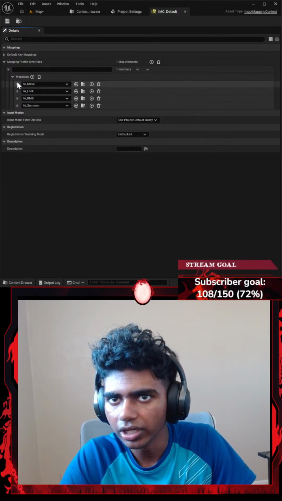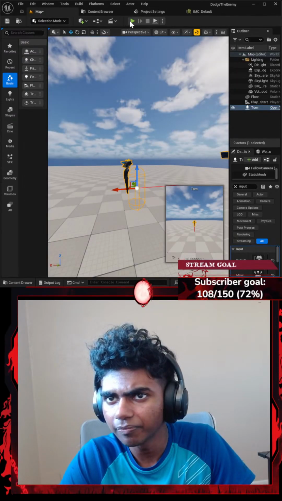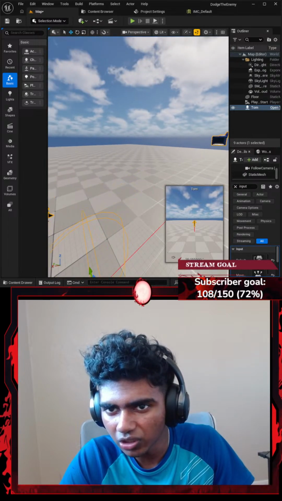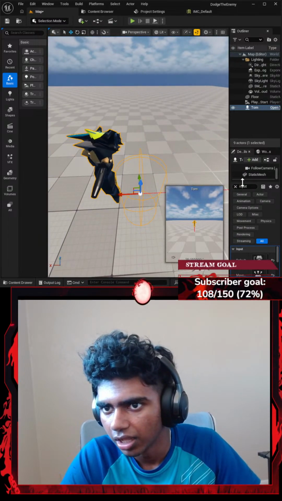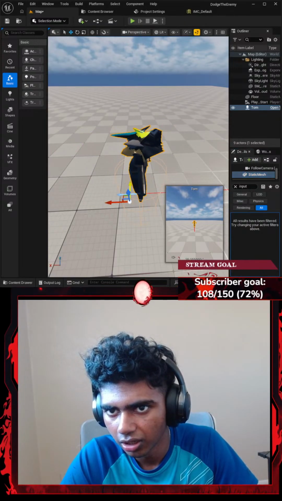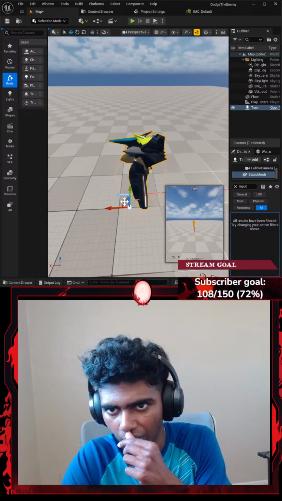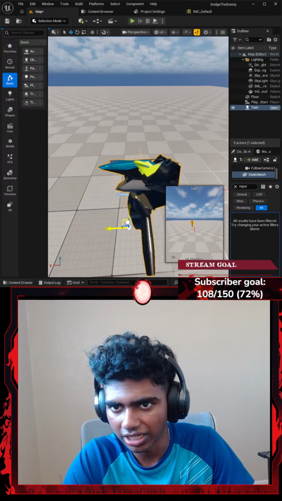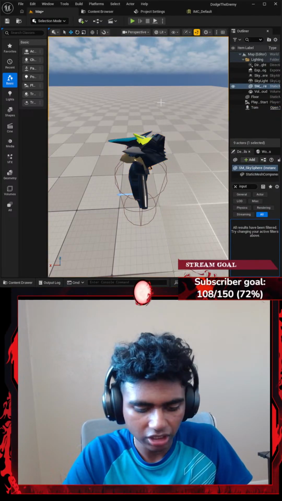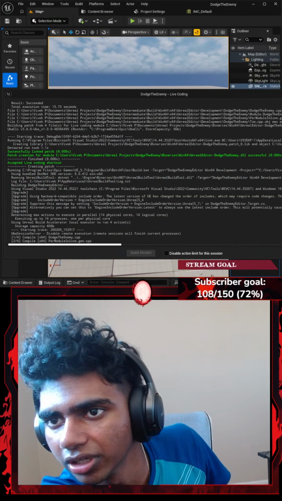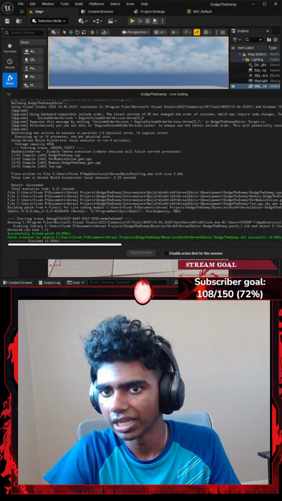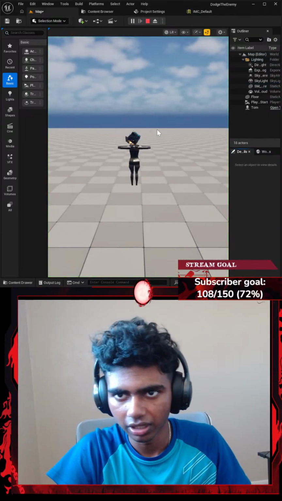Maybe I just did not compile it properly? Let me get myself in the capsule real quick, since I move really quick towards the left or right. Let me click my static mesh and get it inside my capsule here. Guys, this is why I do not like to rush code. The reason I'm rush coding today is because I have some stuff to do. I'm going to hit Control Alt F11 to compile my code. Let's wait for this to compile. There we go, and then let's run the program.